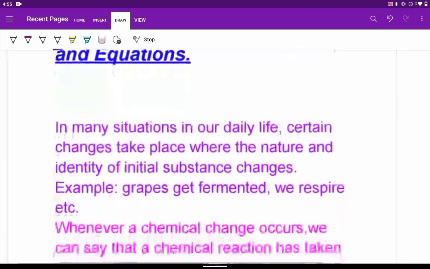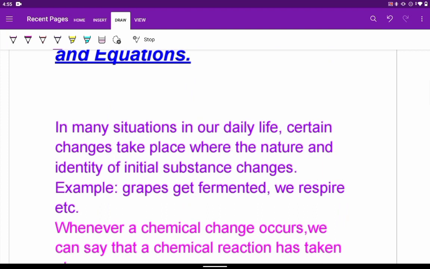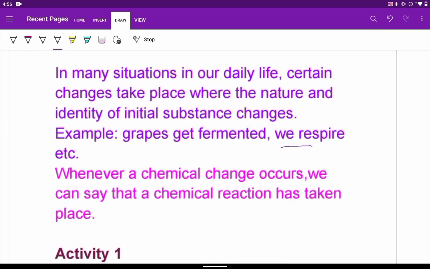So in many situations in our daily life, we see certain changes which are taking place. And in these changes, the nature and identity of the initial substance gets changed. For example, grapes get fermented. When we respire also there is a change. It's a chemical reaction going on during respiration. So these are some of the situations where we find changes taking place. And whenever a chemical change occurs, we can say that a chemical reaction has taken place.